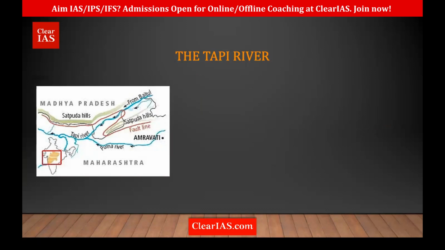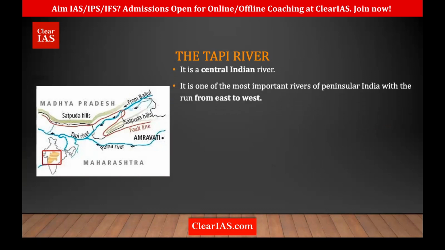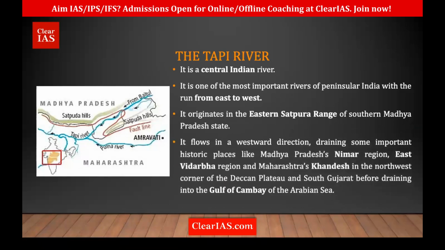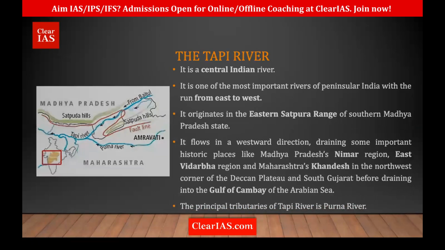Then Tapi originates near Betul in Madhya Pradesh and runs through Madhya Pradesh, Maharashtra, and empties near Gujarat, into the Gulf of Cambay or Gulf of Khambhat. The principal tributary is the Purna River.